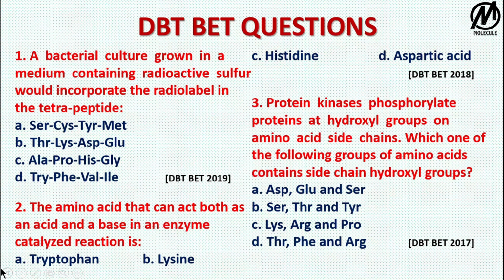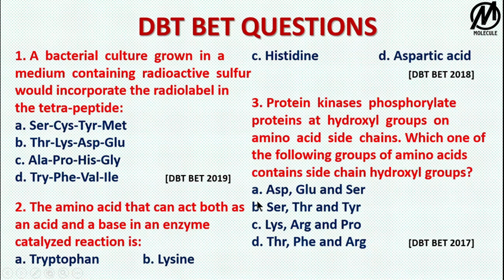The correct answer is histidine, because it has a pKa and a pI that is near to the physiological pH of our body. Protein kinases phosphorylate proteins at the hydroxyl groups on the amino acid side chains. Again, I have already discussed the amino acids that contain the hydroxyl groups, or those which are oxygen containing. So the correct answer will be the B option.